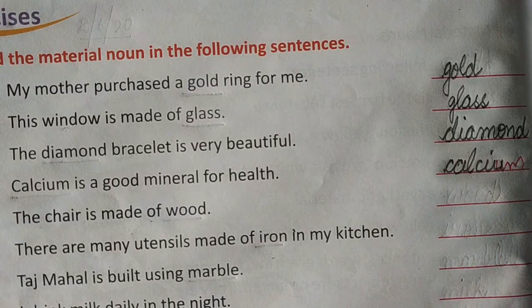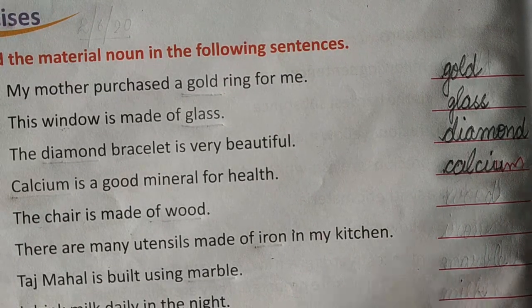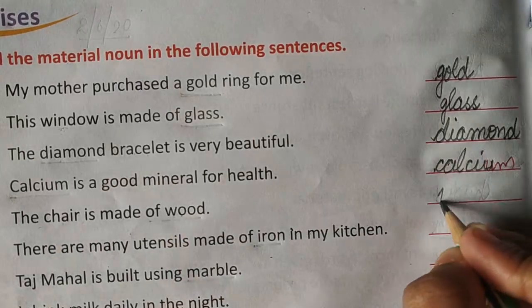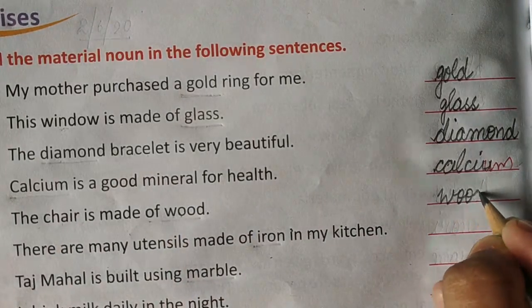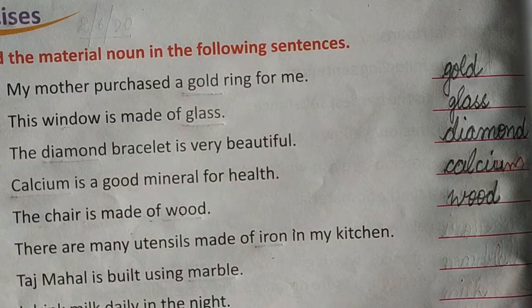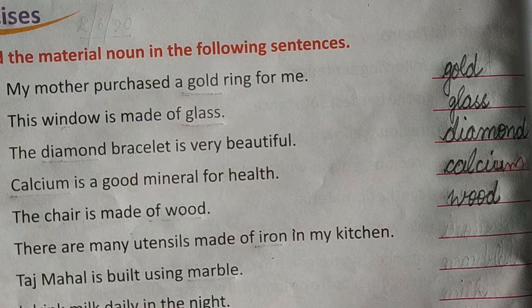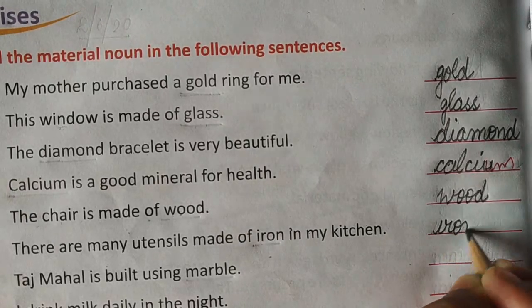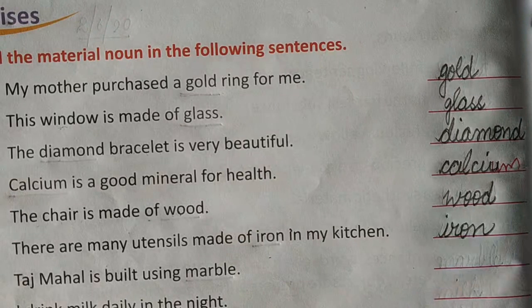Okay, now the next sentence is, the chair is made up of wood. So chair is the object which is made up of wood. Wood is the material used for making the chair or furniture. So wood is what? It's a material noun here in this sentence. There are many utensils made of iron in my kitchen. Now here also iron is a material noun. It's a material from which different objects are made.